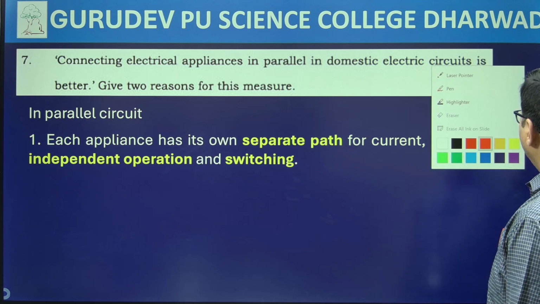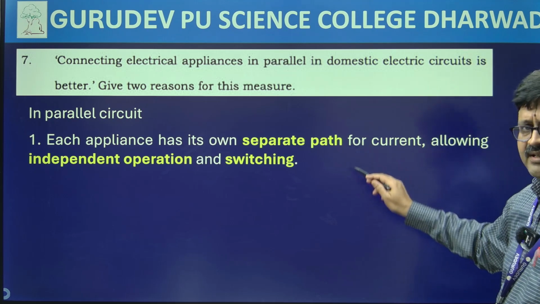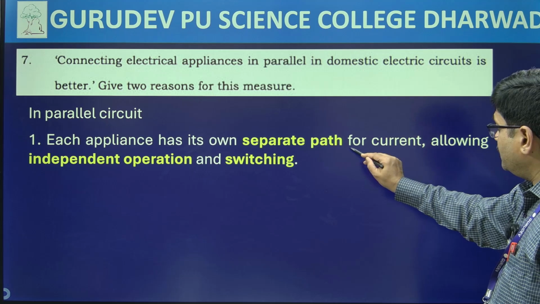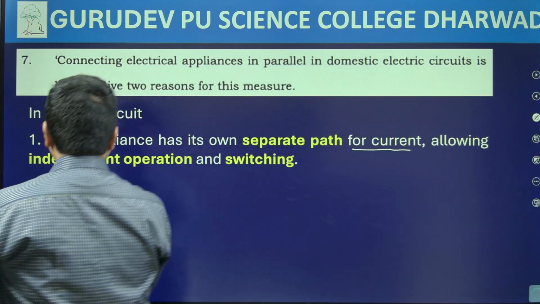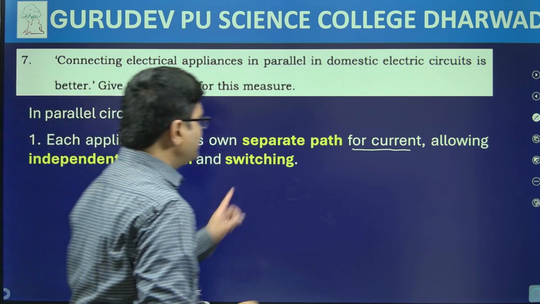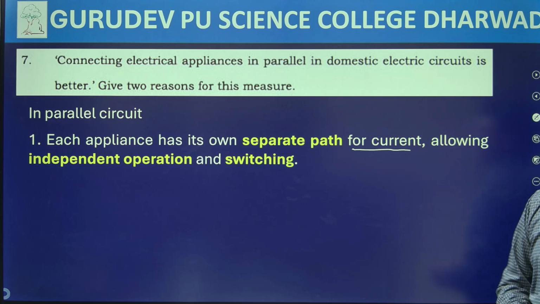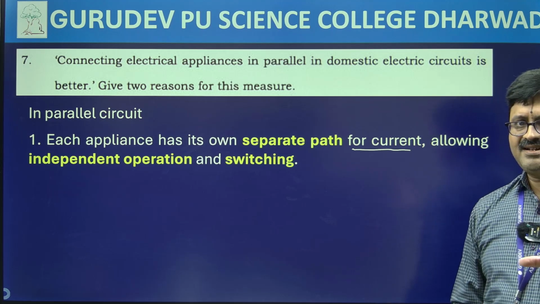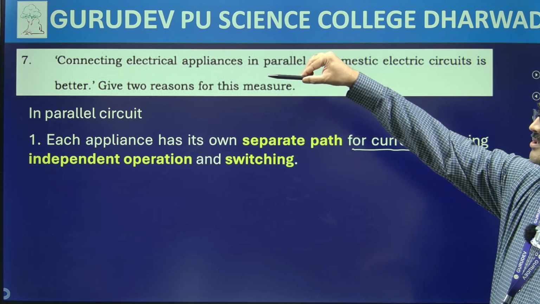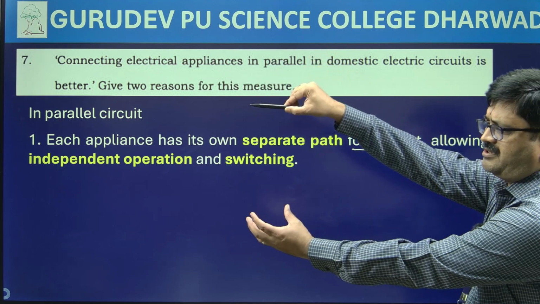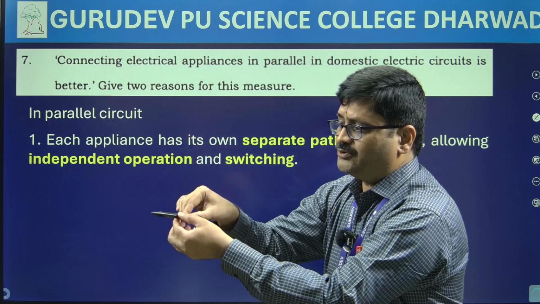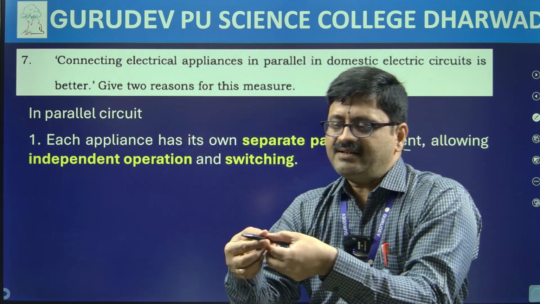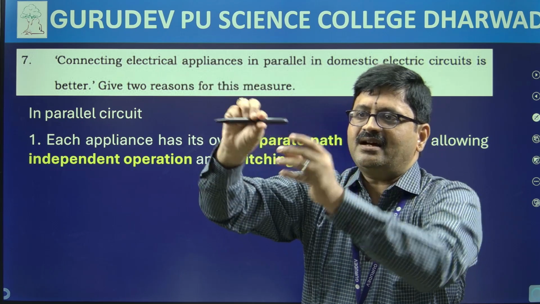Its own separate path for current, allowing independent operation and switching. Suppose we have a first appliance here and a second appliance here, and both are getting different currents. Then don't you see that they can operate separately as compared to this one?